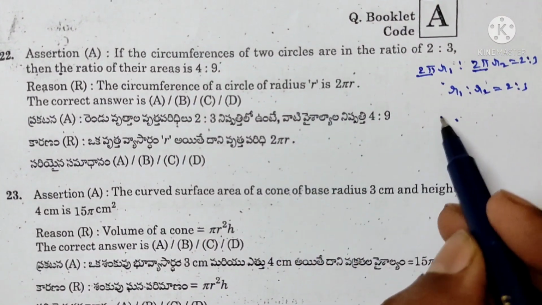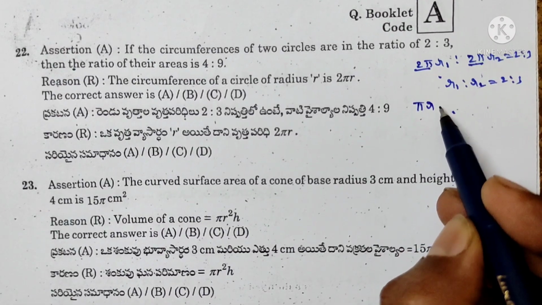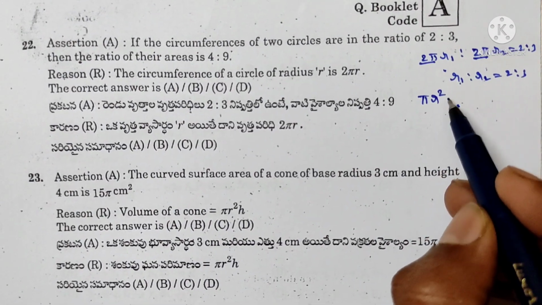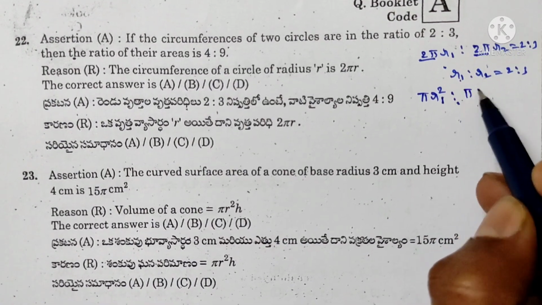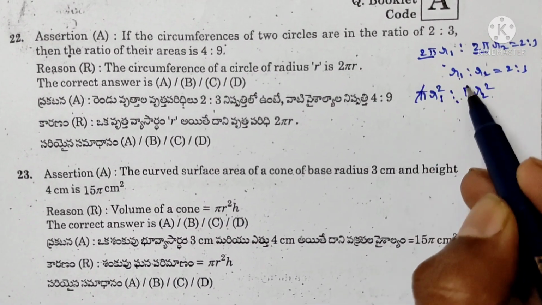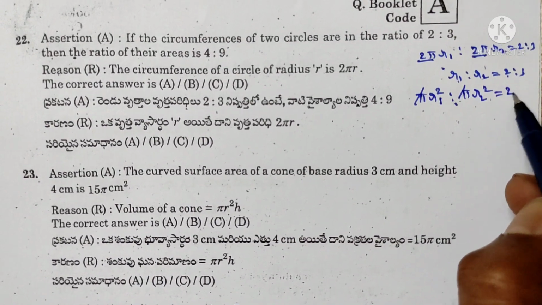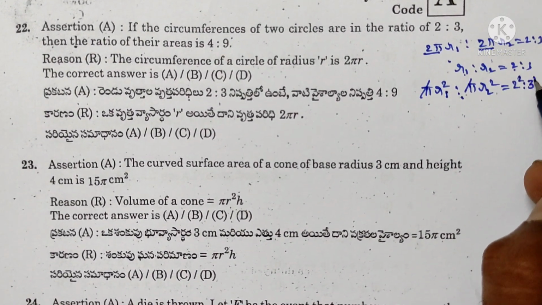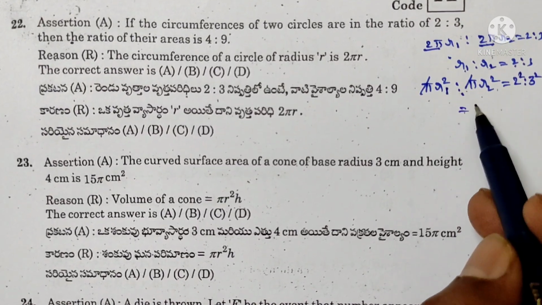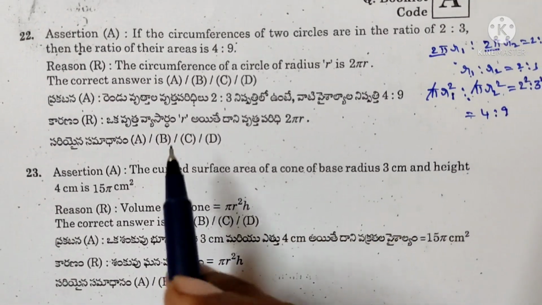Area of the circle formula is pi r square. So in here, pi r1 square is to pi r2 square. Pi gets cancelled. r1 is equal to 2, 2 square. r2 is equal to 3, 3 square. So 2 square 4, 3 square 9, 4:9.